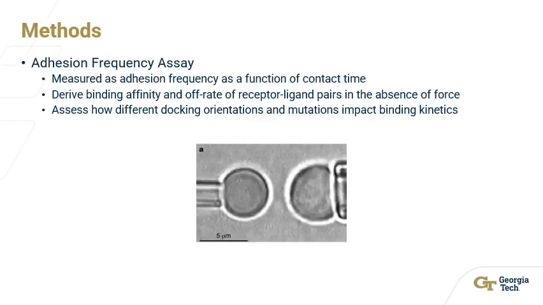My project will utilize three main assays. The adhesion frequency assay is used to measure binding probability as a function of contact time. The system uses red blood cells coated with soluble proteins of interest, and through this study, the binding affinity and off rate of ligand receptor pairs can be derived.